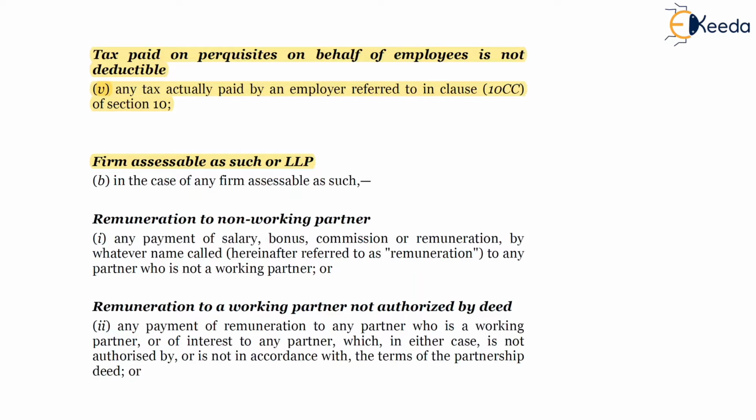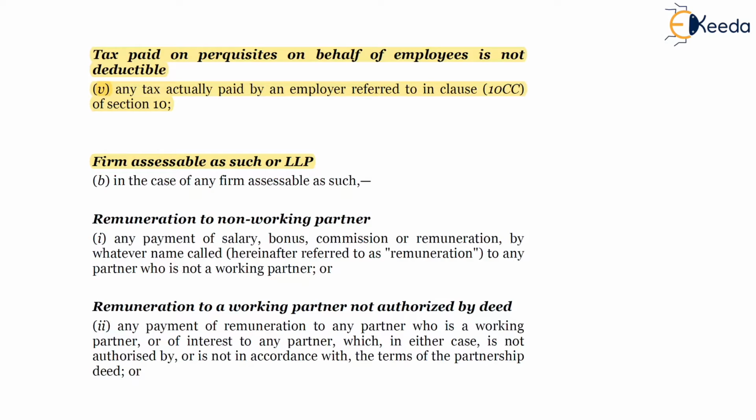Accordingly, share of profit received by the partner is exempt under section 10, since it has already been taxed in the hands of the firm or LLP, because the firm and partner are two different persons. Accordingly, if any amount is already taxed in the hands of one person, it won't be taxable again in the hands of another person. And here we are not talking about share of profit. Here we are talking about remuneration paid to the partner.